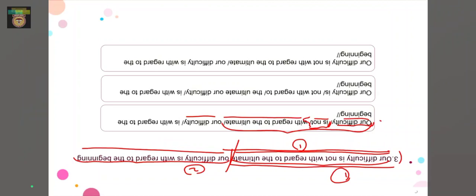If we see the second option, we again have a pause in between the first sentence, so this also makes the option wrong. We are only left with the third option, so let us have a look at that. Our difficulty is not with regard to the ultimate, we take a pause as I mentioned above, and then we say our difficulty is with regard to the beginning and we take a long pause. That's the end of the sentence. So this should be the right option for the third question, right? Let's move on to the next question.